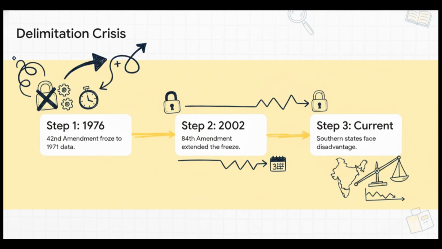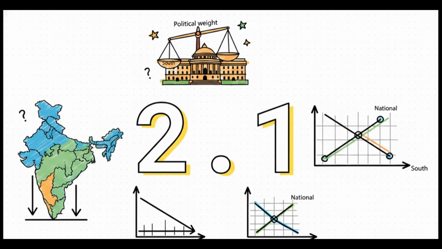And that brings us to Step 3, our current political reality. Southern states, having successfully managed their demographics over the decades, are now facing a potential penalty in the form of lost parliamentary representation. So what does this all mean?